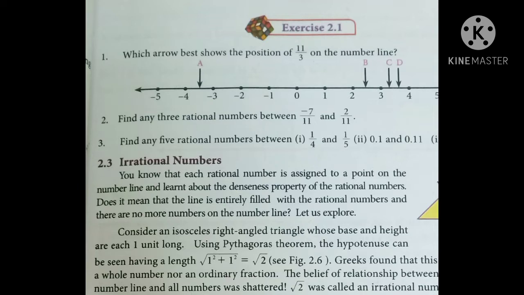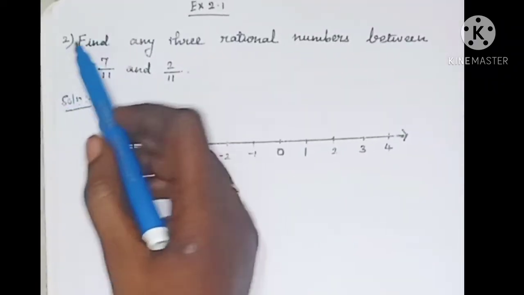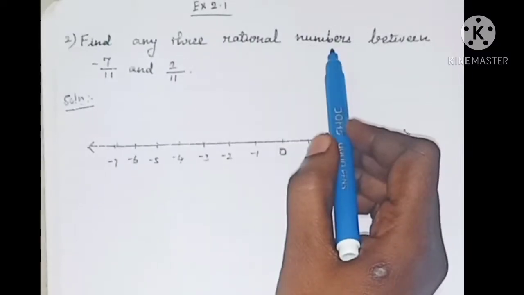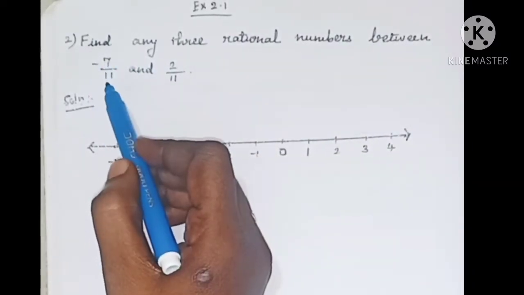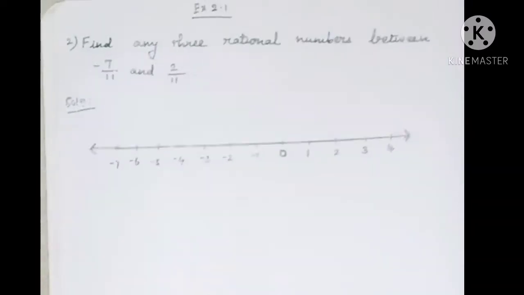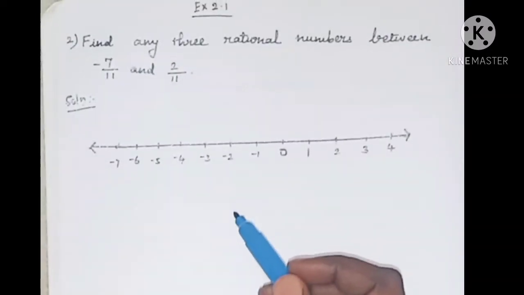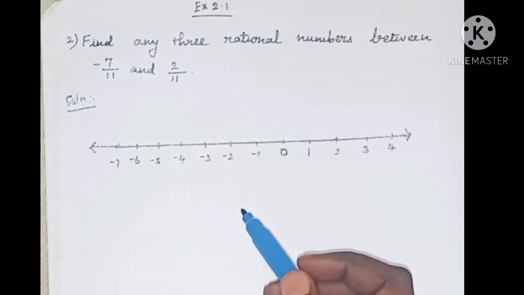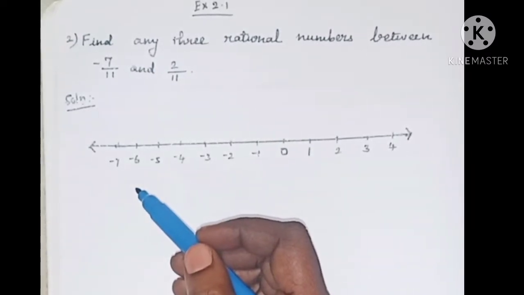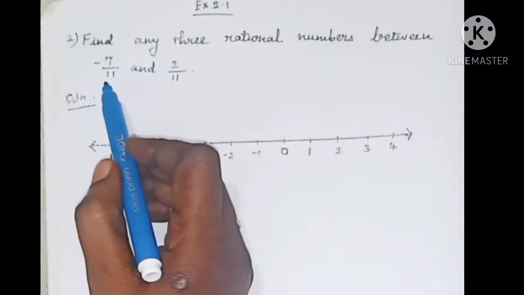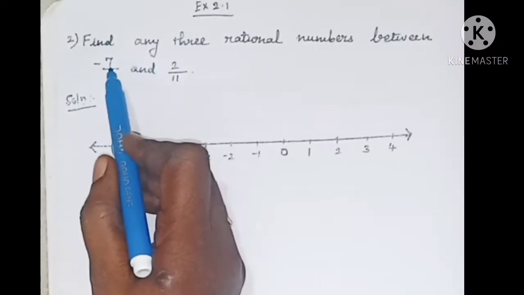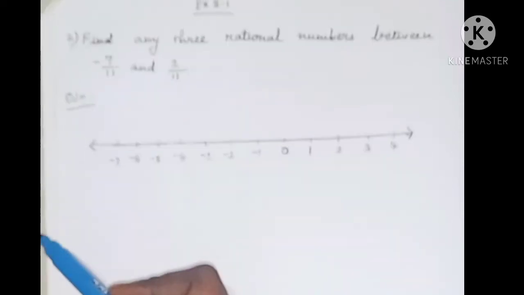Let us see exercise 2.1, and exercise 2.1 is given in page number 45 in your book. Exercise 2.1, second sum. Find any three rational numbers between minus 7 by 11 and 2 by 11. Rational numbers is of the form P by Q. That you know already. Now we have to identify three rational numbers in between these two rational numbers, that is minus 7 by 11 and 2 by 11.